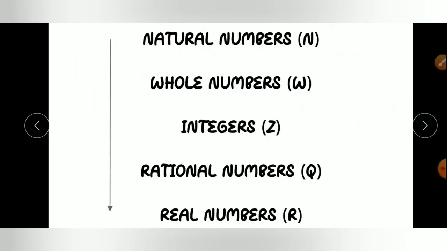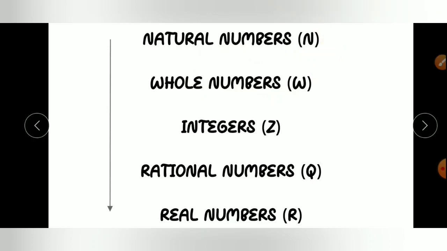Next, these are the 5 numbers which are very important. In MCQ or objective questions, you may get some questions related to these numbers. You know what is a natural number, what is a whole number, what is an integer, and rational numbers and real numbers. By the definition of these numbers, all the natural numbers are whole numbers, because a whole number is a collection of all the natural numbers and 0. When 0 is added to natural numbers, it becomes whole numbers. It means all the natural numbers are whole numbers.